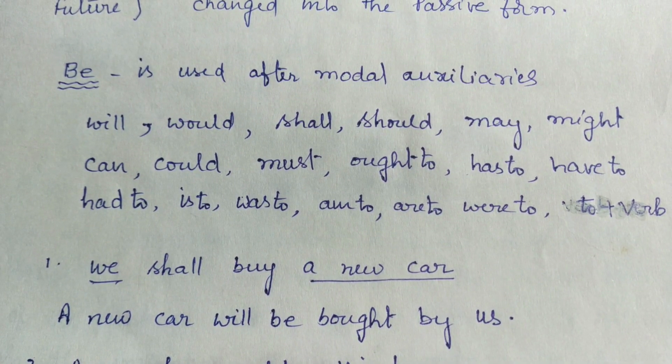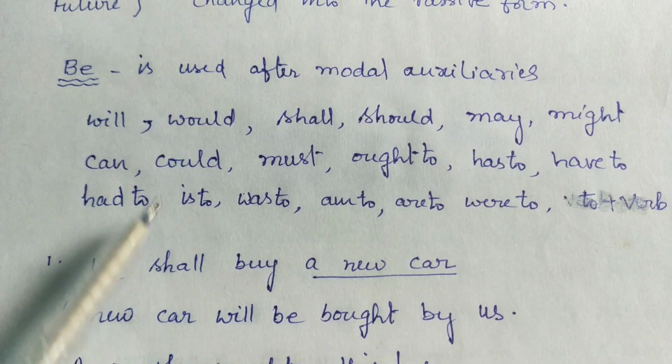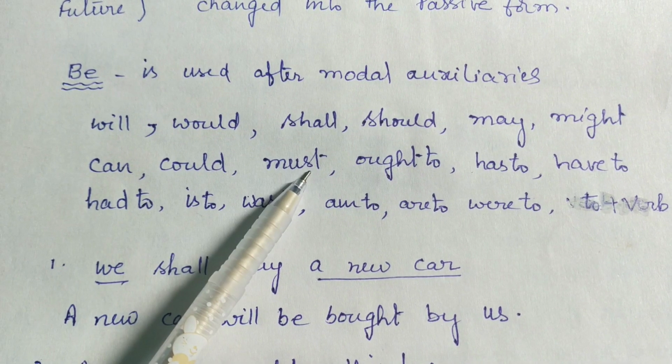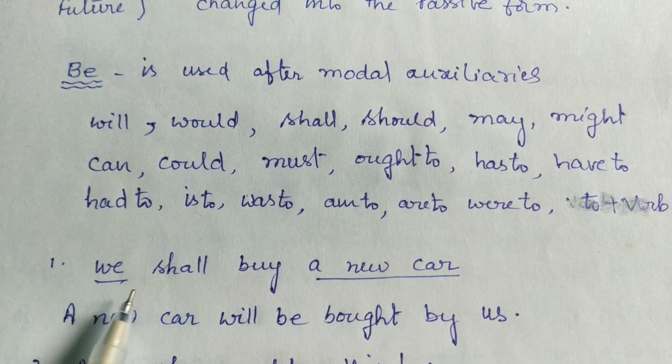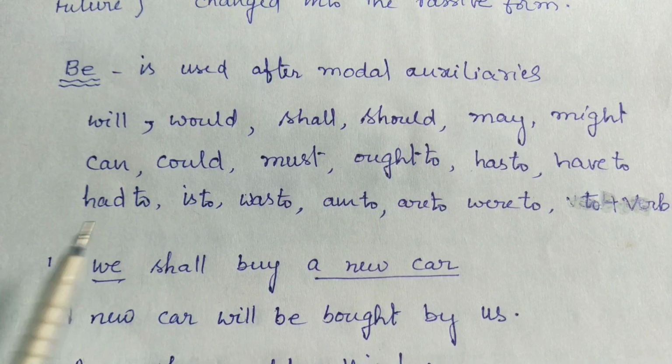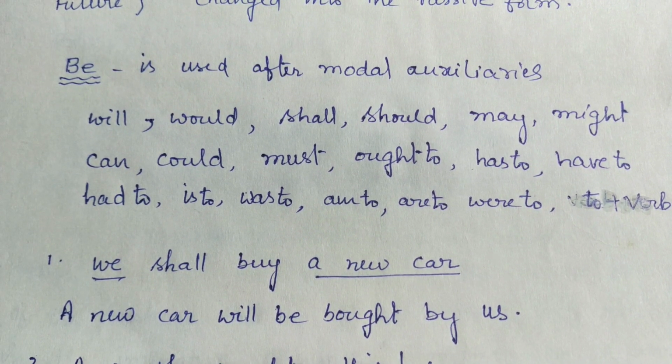Let us use a few of these auxiliaries in the active voices and we change them into passive voice.